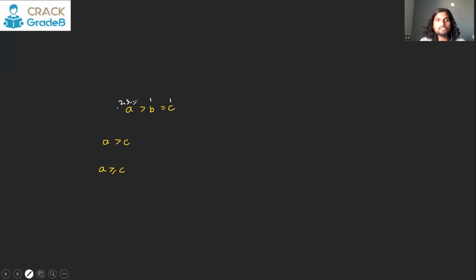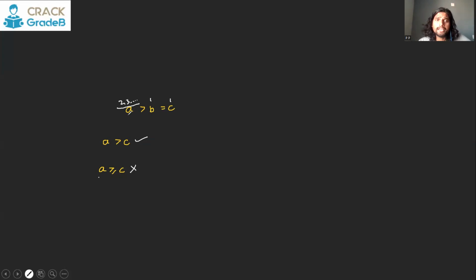So definitely if A is going to be 2 or greater than 2 and C is only 1, then definitely A is going to be greater than C. This is going to be a true conclusion. A is greater than or equal to C will be a wrong conclusion because A is already greater than C. You can't say A is equal to C now. So the possibility of A being equal to C is ruled out.